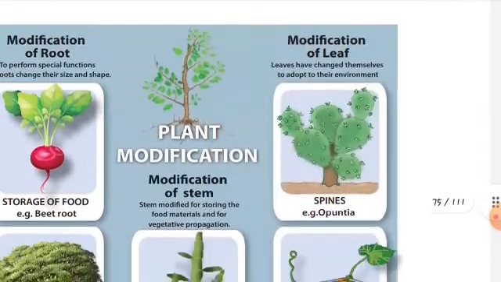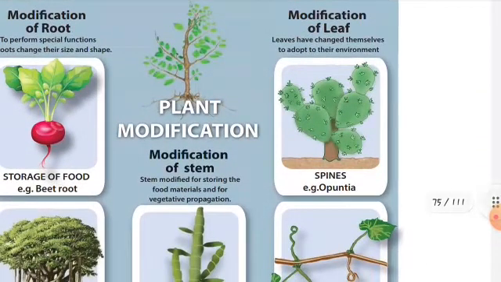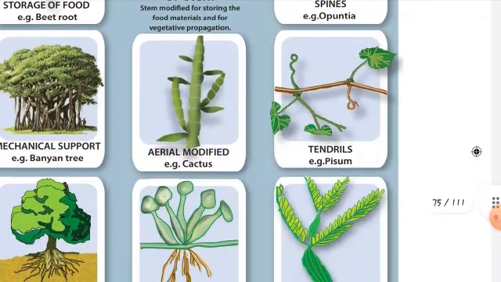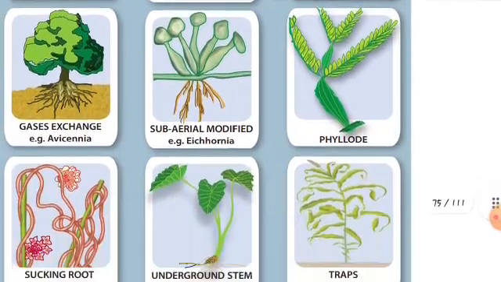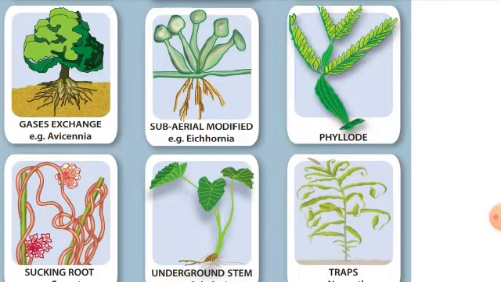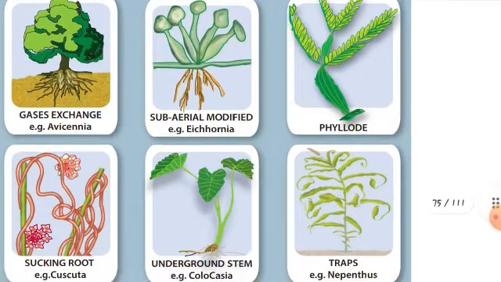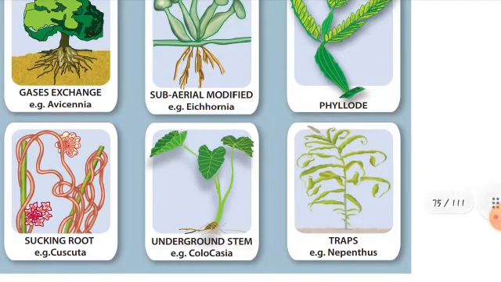And the next one is modification of leaf. Here, the leaves have changed themselves to adapt to their environment. The best example is Opuntia, spines. And see the next one, tendrils. You see the tendrils, children? This is a Pisum flower, example Pisum. And the next one is phyllodes. You see the phyllodes, children? The example is Acacia. That is not given here, but the example of phyllodes is Acacia.